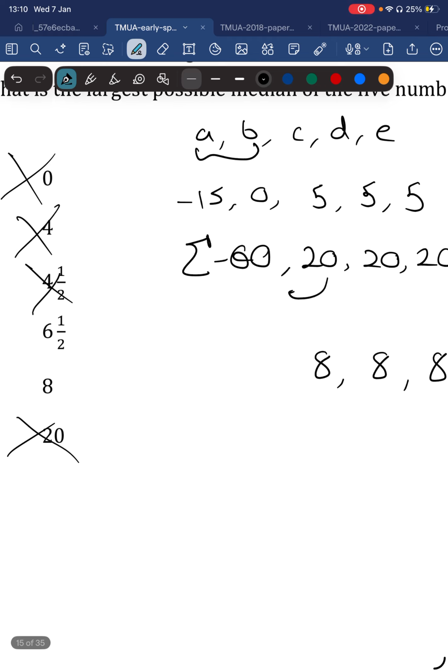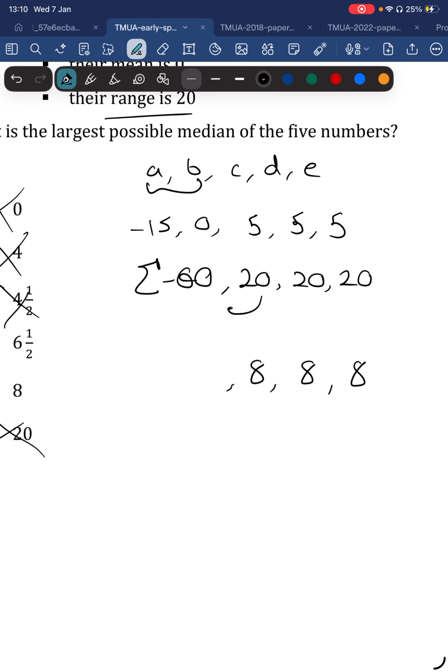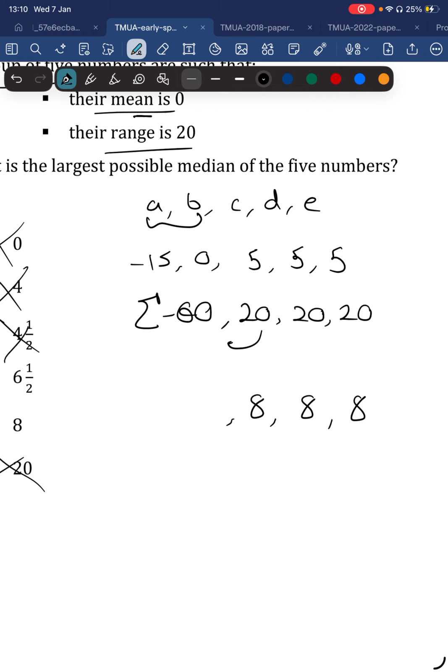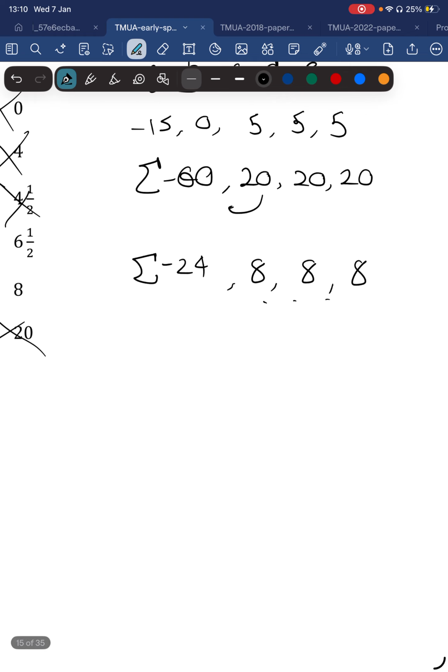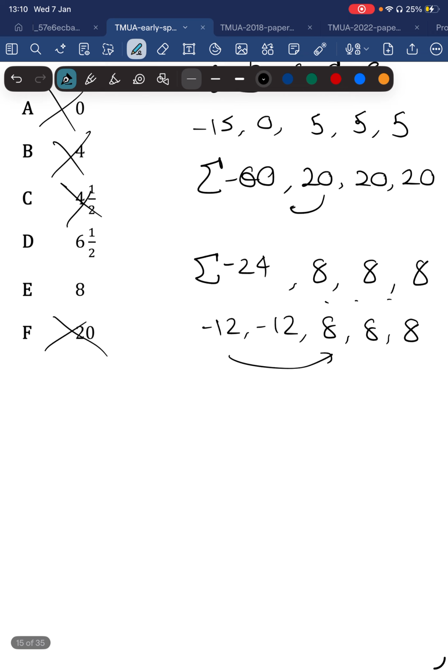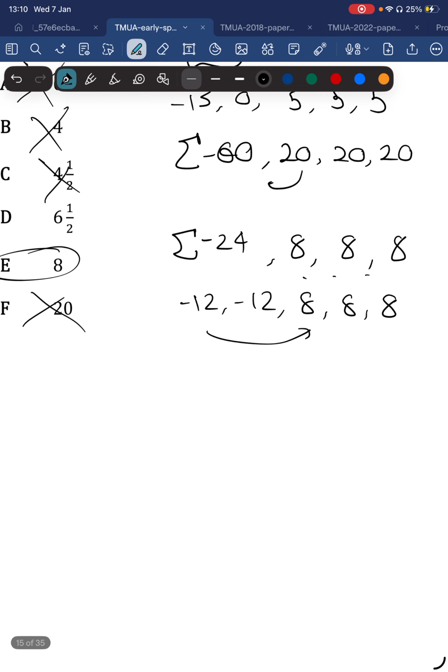And then in order to have this set of numbers have their mean be 0, I need to have two numbers here whose sum is equal to minus 24, right? Because the others add to 24. And so that the range is equal to 20. So specifically, I could have minus 12 and minus 12, 8, 8, and 8. The sum of this is 0, so the mean is 0, and the range is 20. So 8 works, and so I immediately know it's 8.